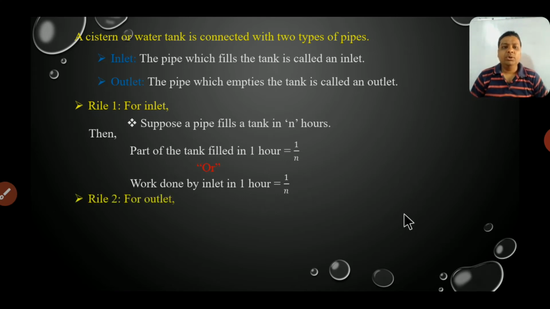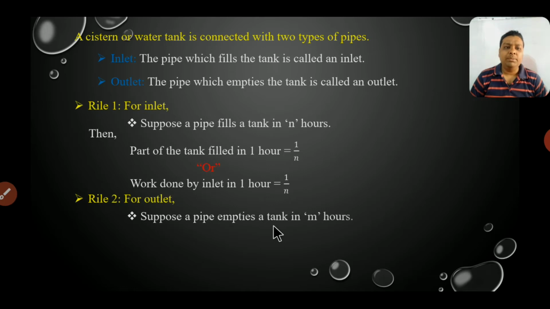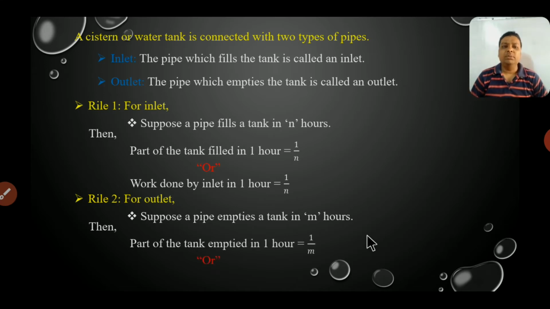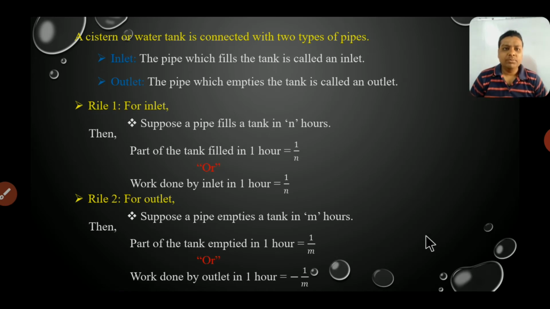Now rule 2, for outlet. Suppose a pipe empties a tank in m hours, then the part of the tank emptied in 1 hour is 1 by m. Same as we can say that the work done by outlet in 1 hour is equal to 1 by m. So I hope that you all have understood this concept. Now we will solve some questions based on it. Let's see how.